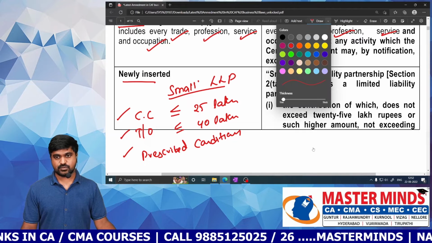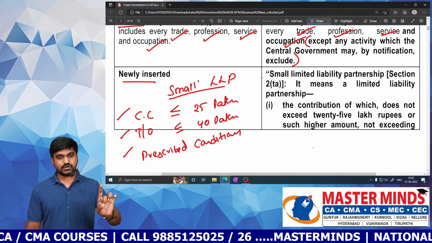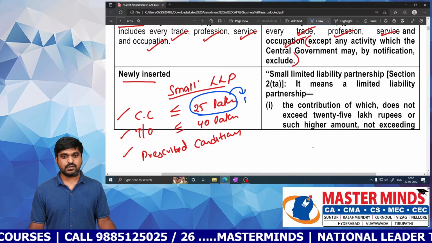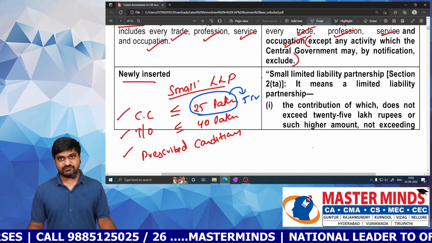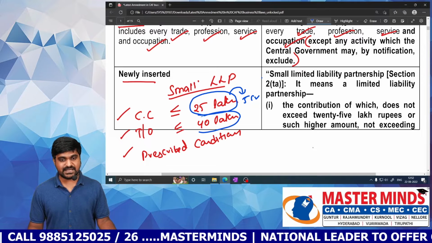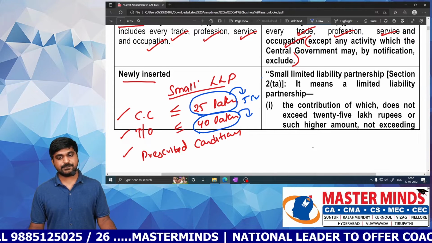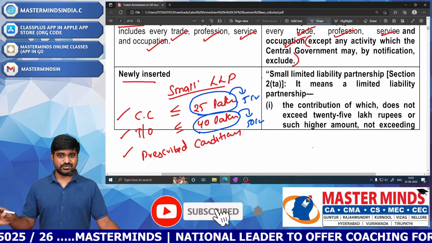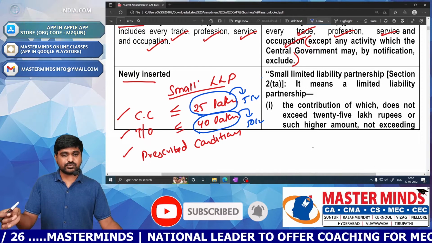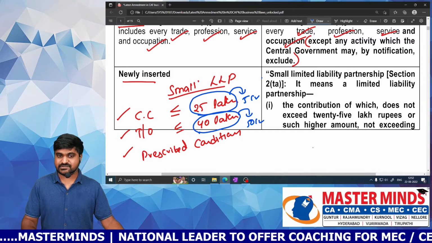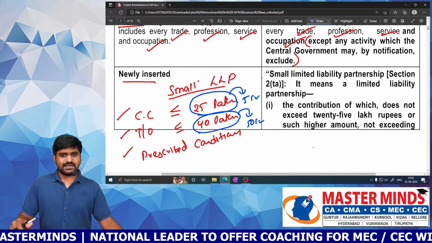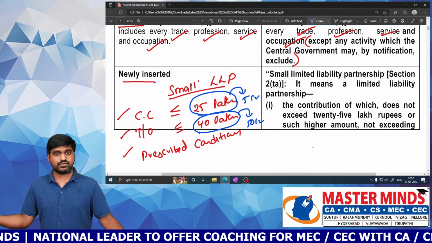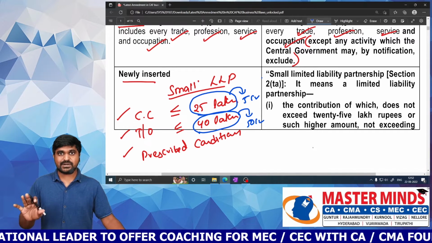Here there is one more point: if MCA wants to increase the 25 lakhs limit, it can increase it up to 5 crore, and if it wants to increase the 40 lakhs limit, it can increase it up to 50 crores. But 5 crore and 50 crore are not important. What is important is 25 lakhs and 40 lakhs, because they are the current limits.